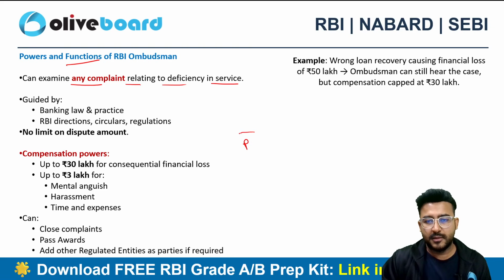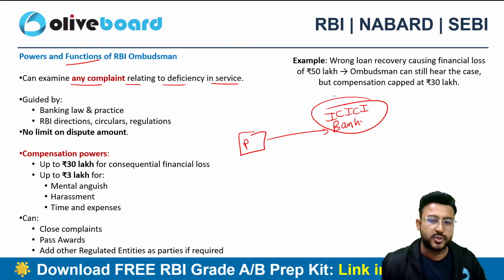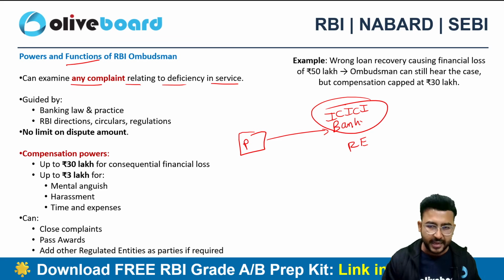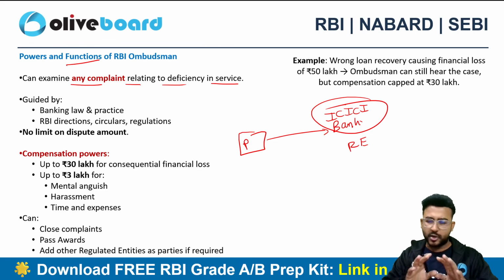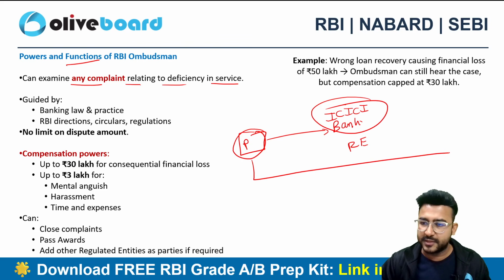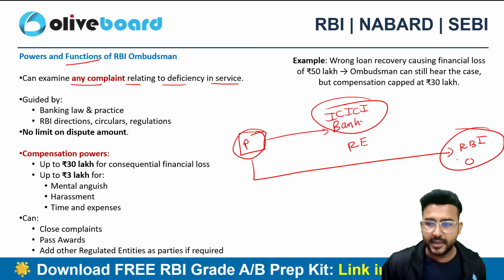Suppose I am a customer of a bank, say ICICI Bank, and I raise the issue with the regulated entity, which is ICICI Bank in this case. In the next 30 days maybe I get no reply, or the reply is not at all satisfactory. After the expiry of this time limit, I can go to the RBI Ombudsman under the Integrated Ombudsman Scheme 2026.